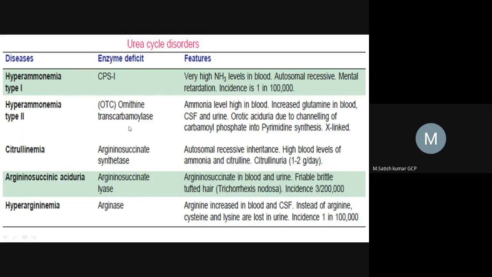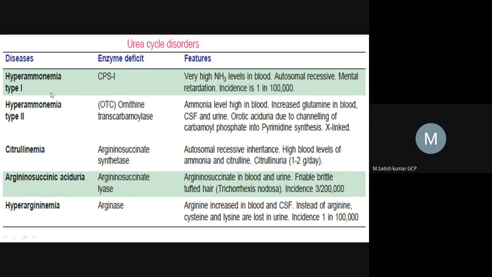Gene therapy is also very helpful. Why? Because many of the enzymes involved in the urea cycle are affected due to gene defects. So gene therapy is also useful, but it is at an experimental stage.